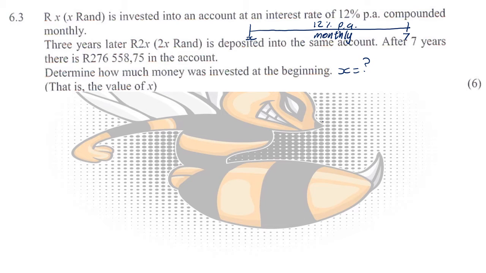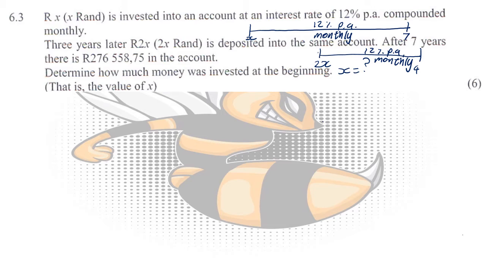Then the second amount that was added, the 2X part, was only invested for 4 years because it got paid in 3 years after the original X amount was invested. So that was also invested at 12% per annum compounded monthly.